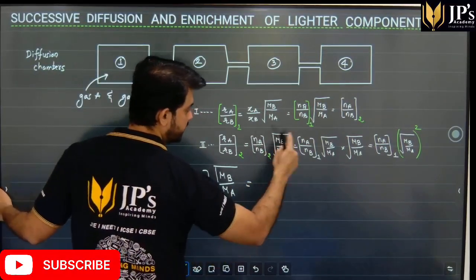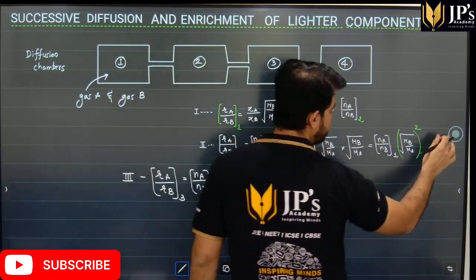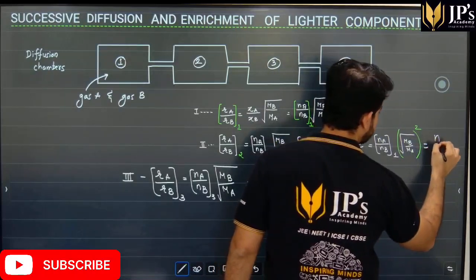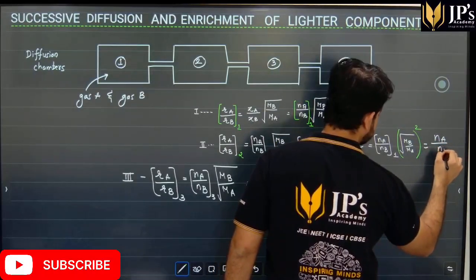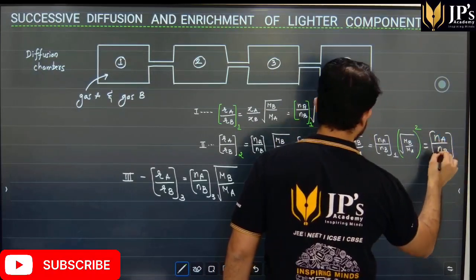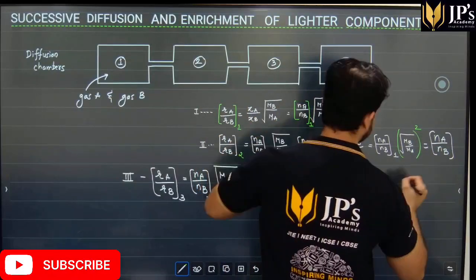And from the second equation, we know that this is the number of moles of gas which are going from the second chamber to the third chamber.